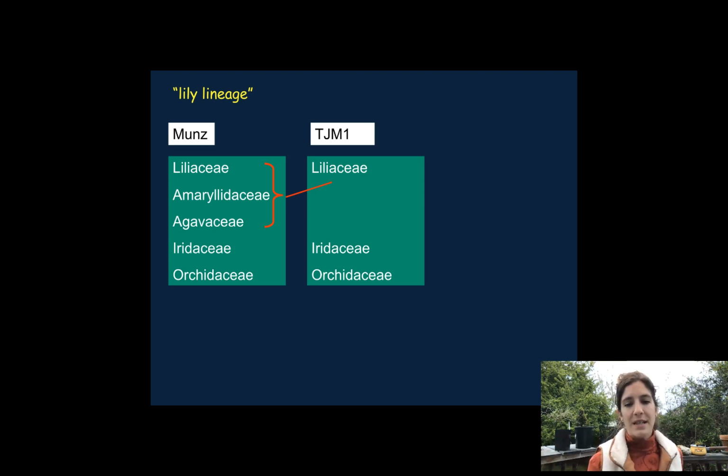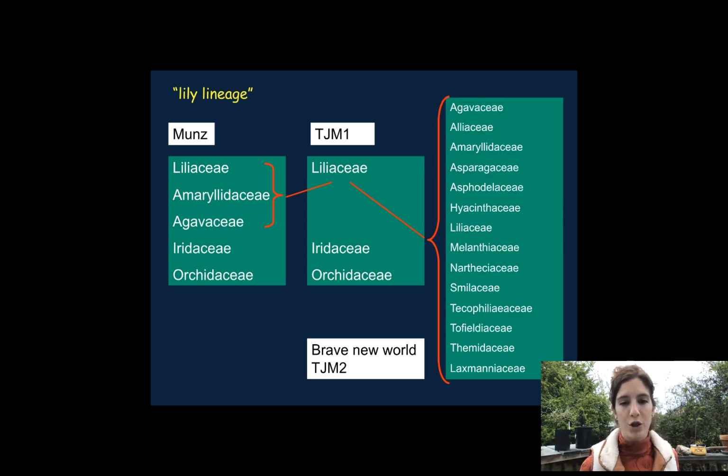So the Iridaceae and the Orchidaceae, they've always been out separate. I kind of just have them as an outgroup to show for this. Well, what happened in the Jepson Manual 2 was virtually an explosion of the Liliaceae family. Amaryllidaceae, Agavaceae, those got spit back out, as well as 12 new families. Brave new world for the Jepson Manual 2, indeed. But notice that Liliaceae survived.